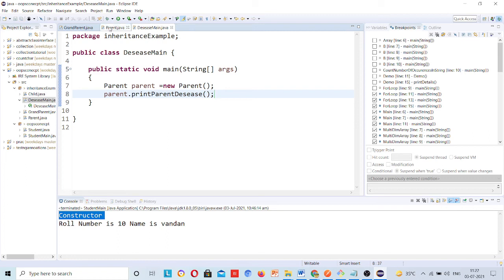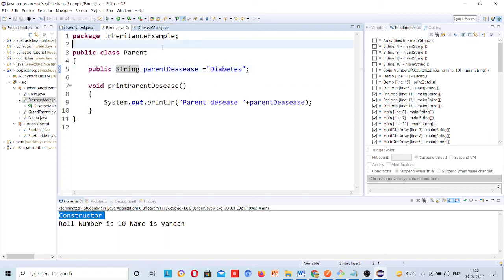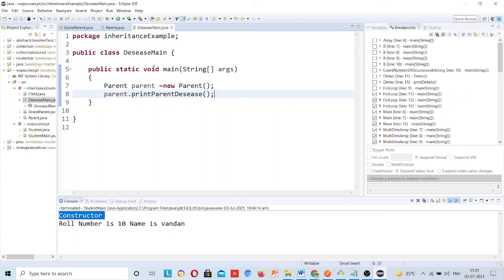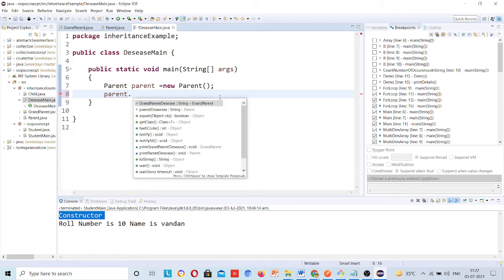But if you write here extends grandparent, then if you put a dot here, you can see grandparent.